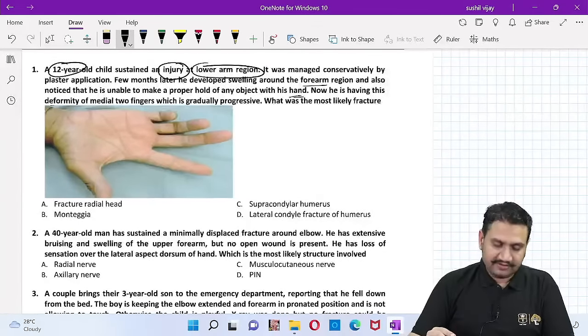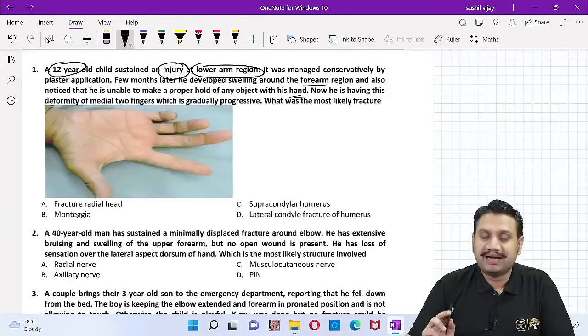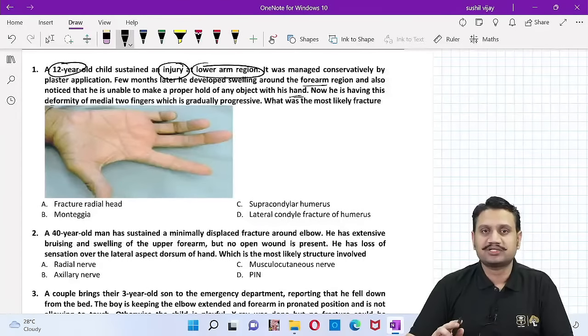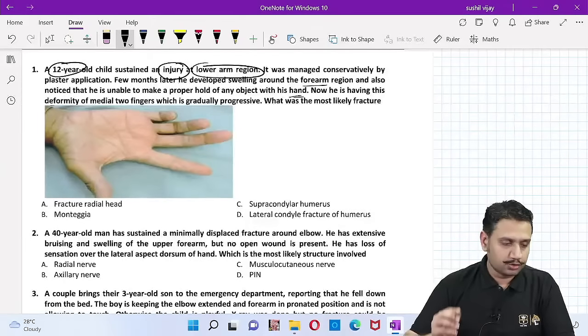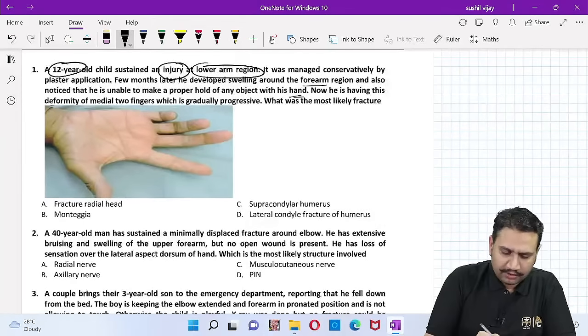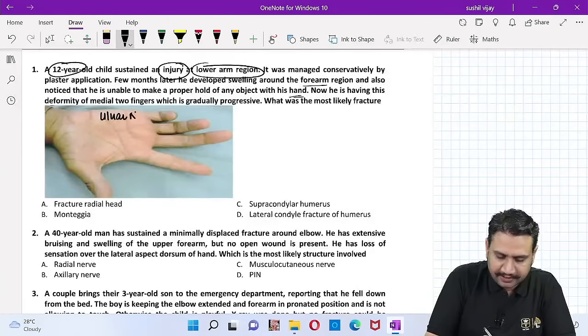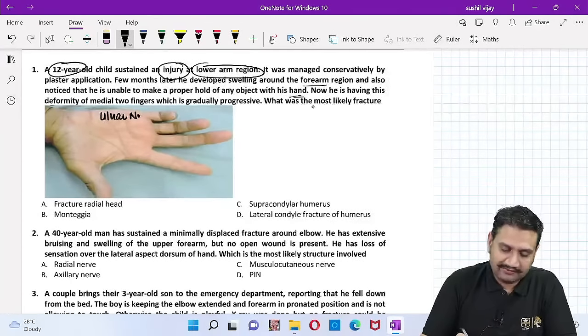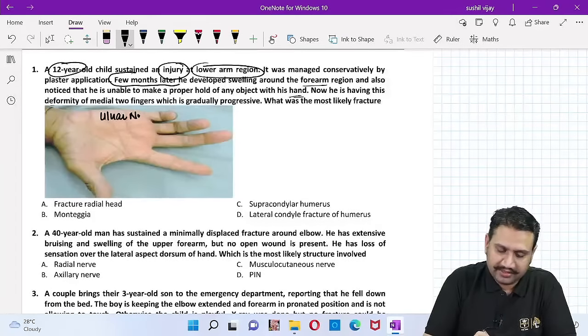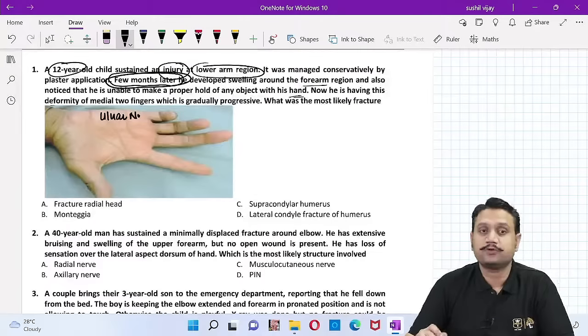So the very first question: old injury, managed conservatively. Now the child has this problem where the medial two fingers have a deformity, or the claw. So what do you think it is? The claw, you know that this area is supplied by which nerve? This area is supplied by the ulnar nerve. And as per the question, the ulnar nerve is not involved immediately. It is getting involved after some time, right? So he is now not able to make proper movement of the fingers a few months later.